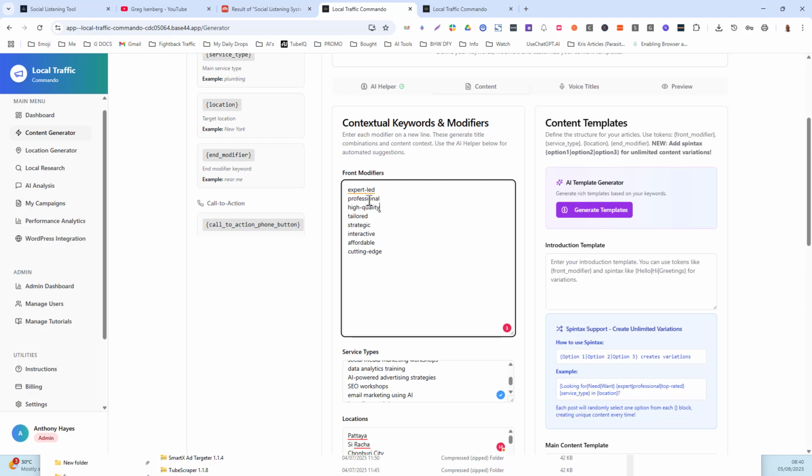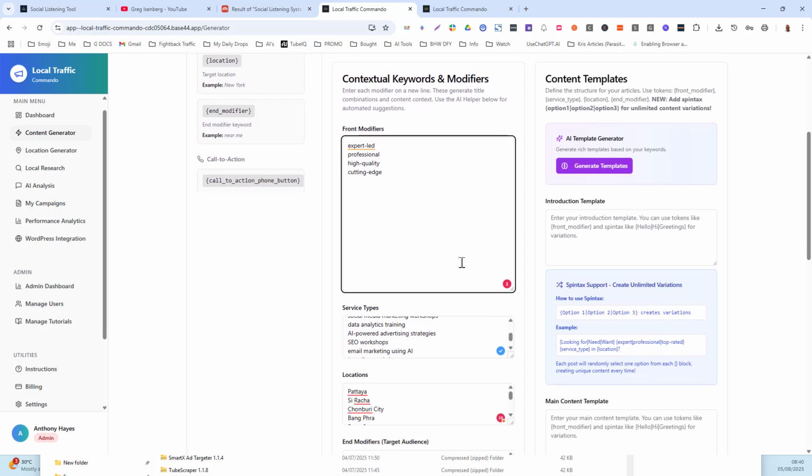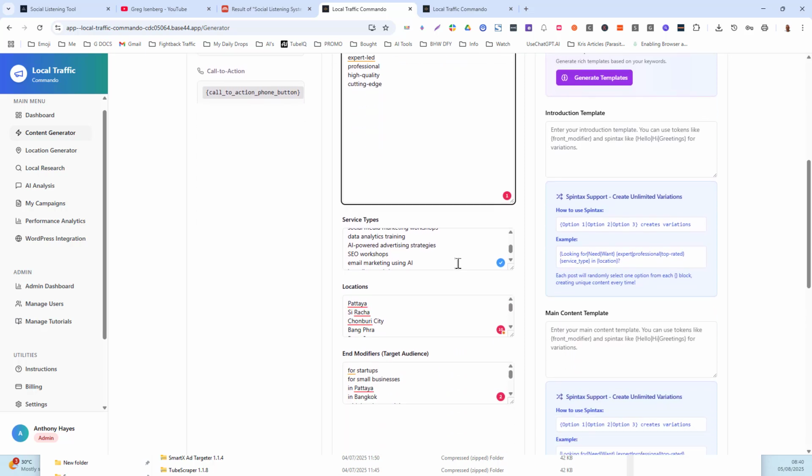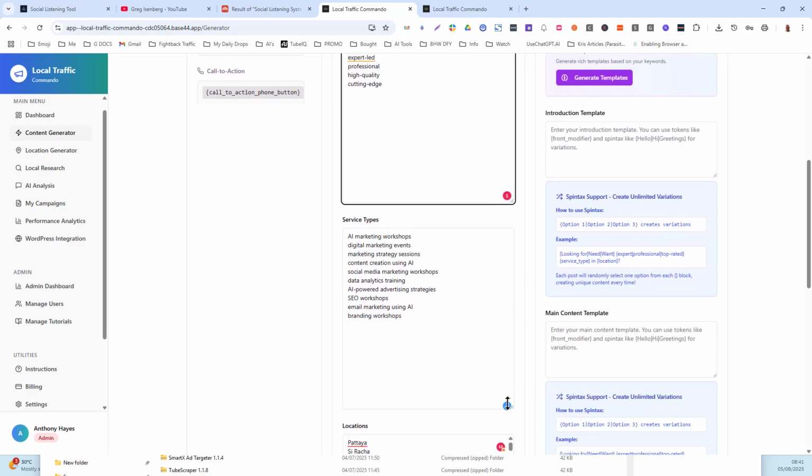So we just keep it really professional, high quality, expert led, professional. And we can do tailored if you're doing it for specific companies, businesses, strategic, interactive, etc. I'm going to cut this down. Okay. In fact, I like cutting edge. So I'm going to keep that. So we got 4 combinations for front end modifiers. That allows me to be really, really tight with what I'm doing.